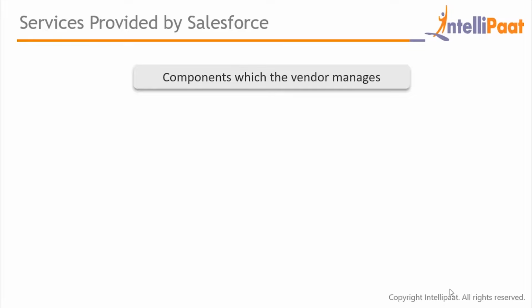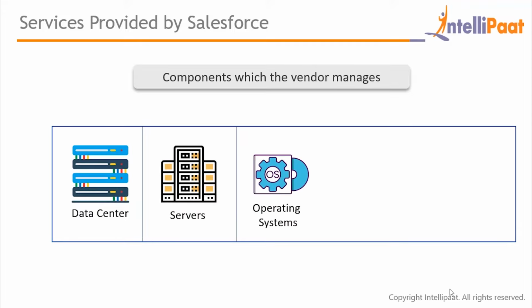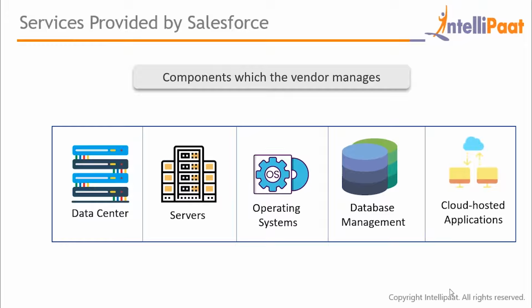Let's now talk about the major areas covered by SaaS. Alright, so we have data centers, servers, operating systems, database management, and cloud-hosted applications, all of which come under SaaS. So all of these components are managed by the vendor itself. You don't need to worry about any of these. So in SaaS, there's nothing that you need to do. Everything is provided to you. You just need to consume the services. So all these components are predefined by the vendor. The vendor manages them. The vendor maintains them and does all the things that are required.